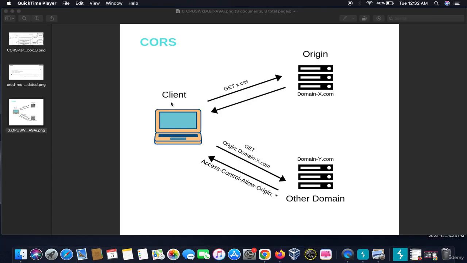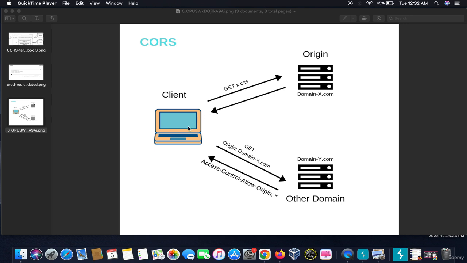So, in this module, we will learn about CORS, which stands for cross origin resource sharing. So let me simplify it. Let's say this is a client. It wants to get some x.css file from the origin, and the origin is domainx.com.